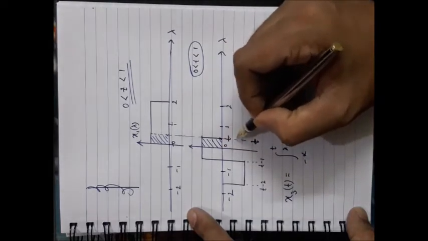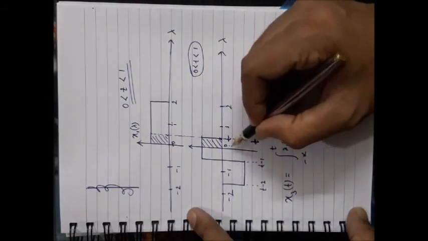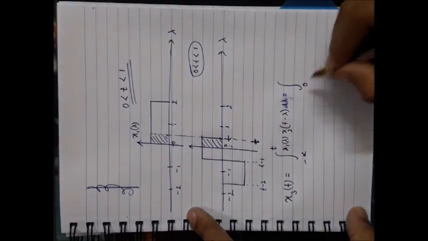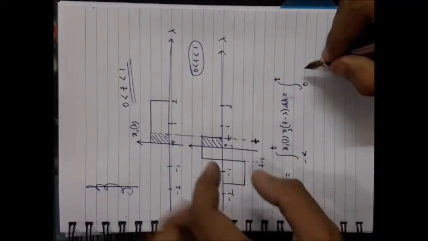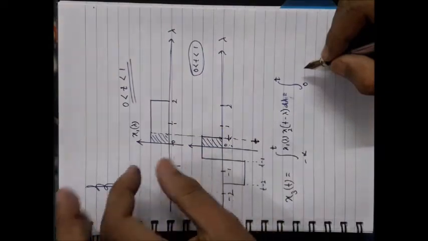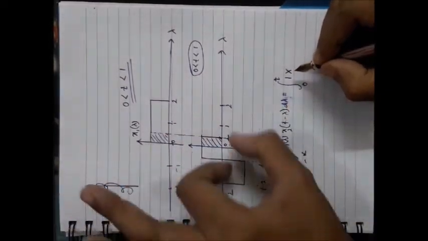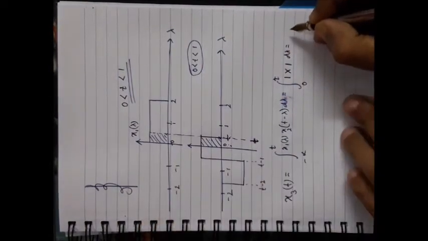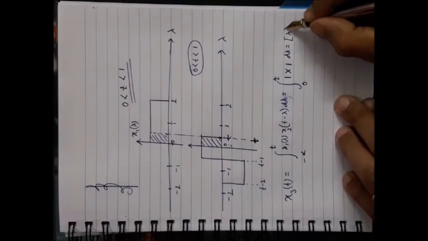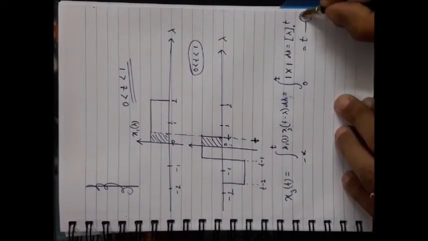It is the t instant. So the overlap is obtained in between 0 to t. That's why your limit will be 0 to t only. And within this overlap region, that means 0 to t, the value of the first signal is 1 and the value of the second signal is also 1, d lambda. So what will be the integration? It will be lambda from 0 to t, that is equal to t. This is equation number 1.